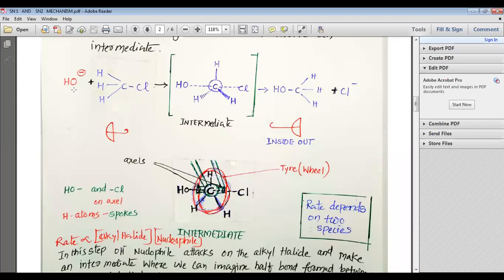So due to the attack of nucleophile on this carbon of alkyl halide, there is an intermediate formed. In this intermediate, we have represented the bond between OH and C and C and Cl. The bond is represented by dots. It means that the new bond formed between OH and C is not complete. It is a partial bond. Same way,